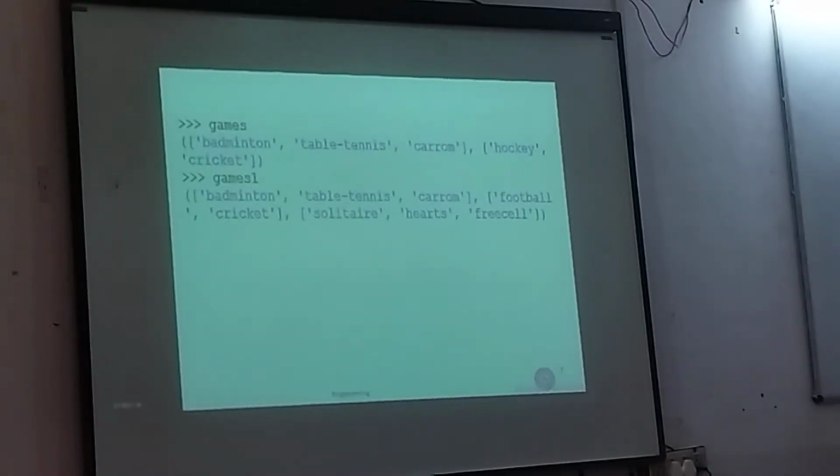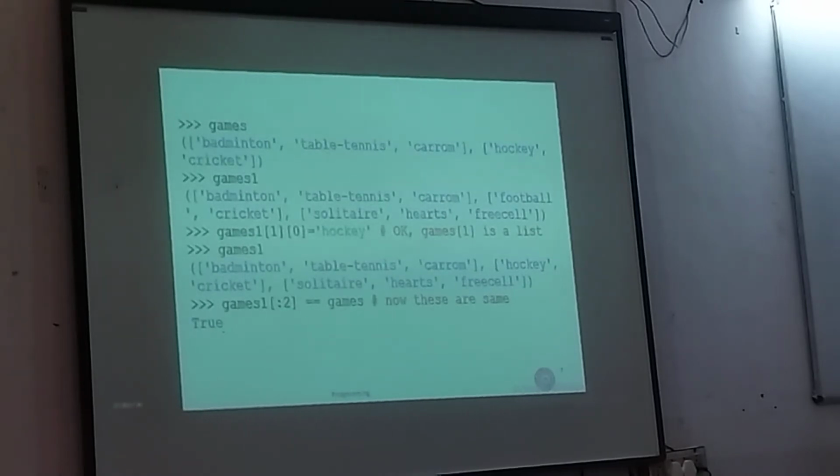So, just to verify, the games tuple contains badminton, table tennis, carom and hockey cricket, while games1 tuple contains badminton, table tennis, carom and football cricket as its first two elements. If you want to change games1 tuple's second list, you can do so.